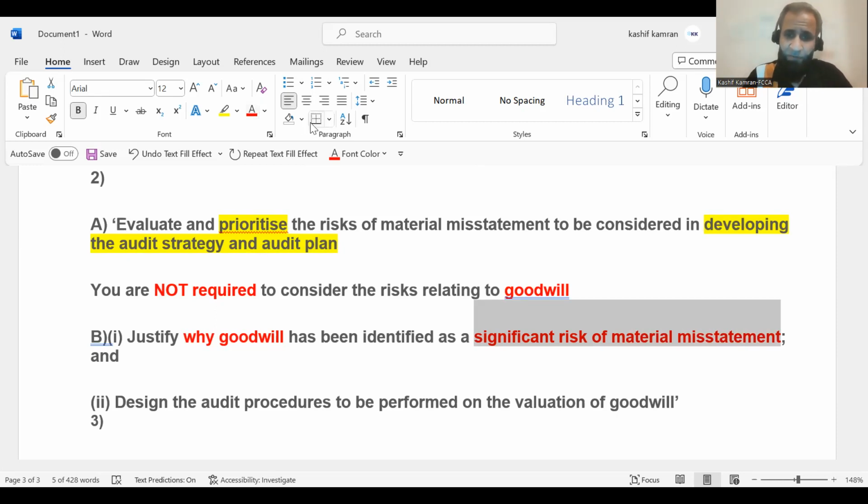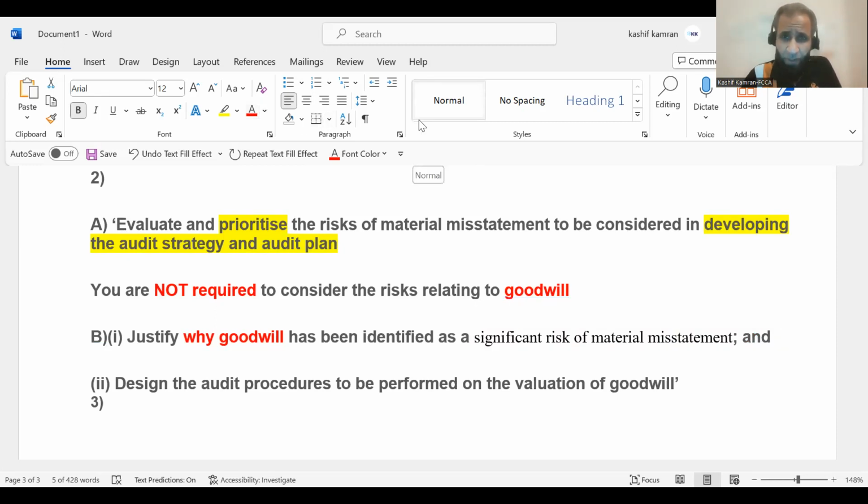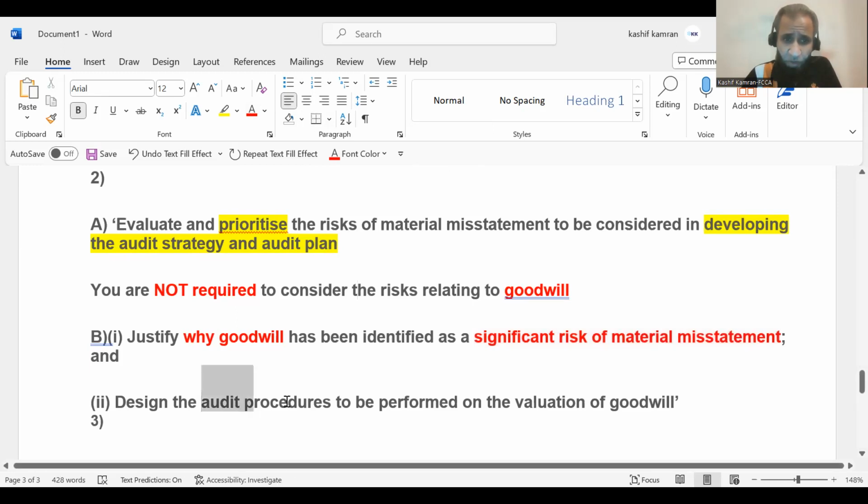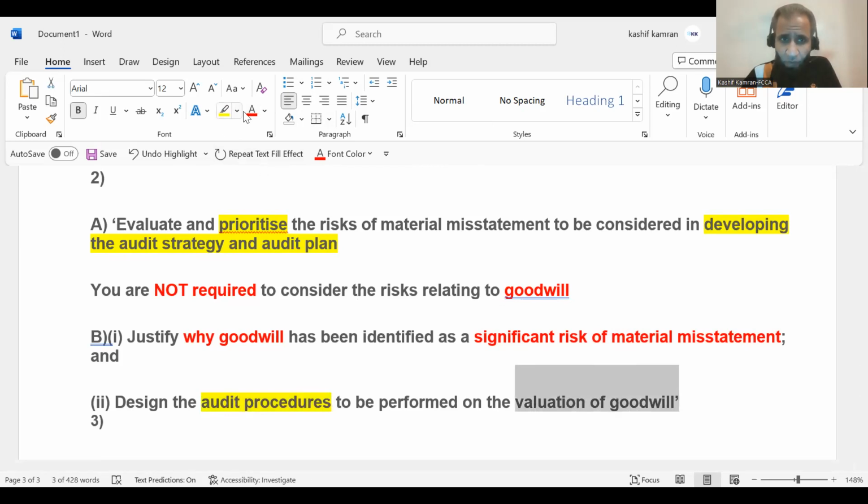And then design the procedures on goodwill. We know that it is a common phenomenon. In question number one, you do get audit procedures on an accounting area. So the examiner is saying, can you just tell me some procedures on the valuation of goodwill? So that's not changing, but the structure of the question is 2A, 2B. In 2A, you're looking at the risk minus goodwill. So you will not bring goodwill in 2A. You will hold yourself. Then you come to 2B and you say, okay, why is goodwill important? Why is goodwill significant? Reason 1, reason 2, reason 3, reason 4. For example, 3 reasons, 3 marks, 4 reasons, 4 marks. And you come to the next one and you say, procedures on goodwill, 1, 2, 3, 4, 5.